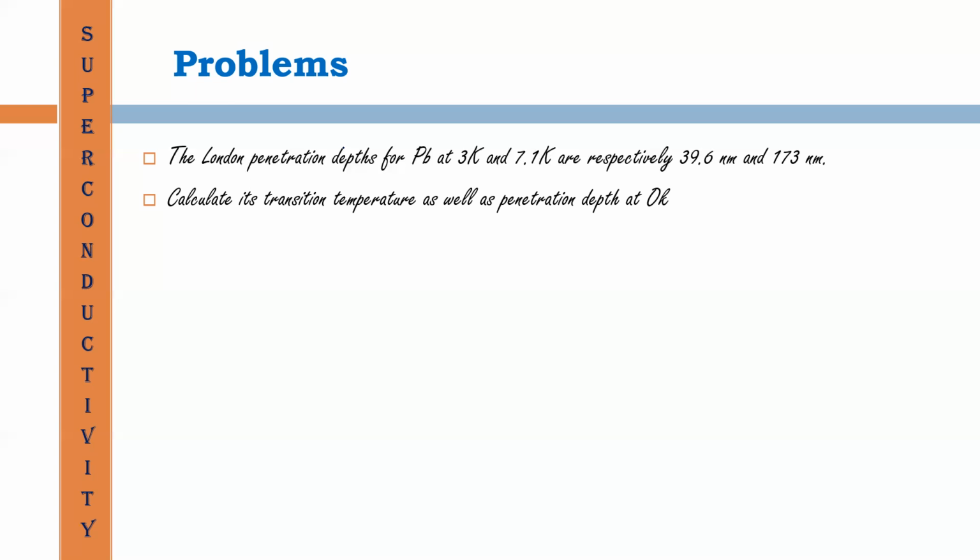So we have the expression for lambda at a temperature T, that is equal to lambda 0 into 1 minus T by Tc whole raised to 4, whole raised to minus 1 by 2.